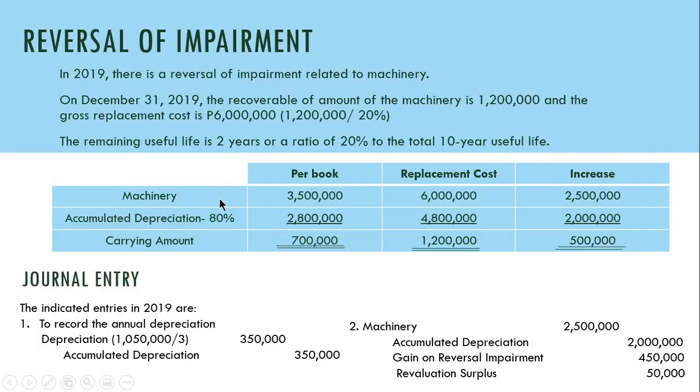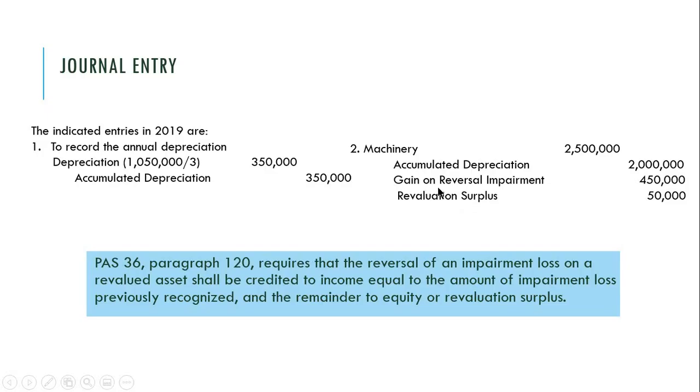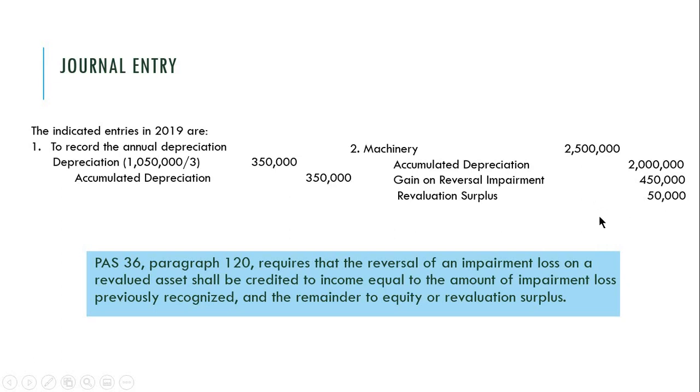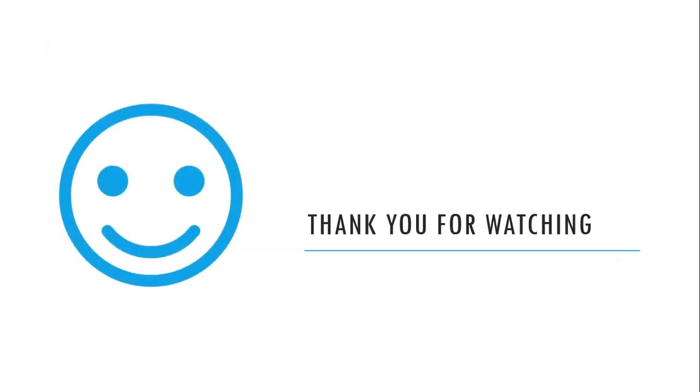So for the impairment we recorded, upon reversal the gain is equal to that amount. What remains of the net increase, for example the 500,000, is credited to revaluation surplus, which is 50,000. Again, that's for impairment of an individual asset.